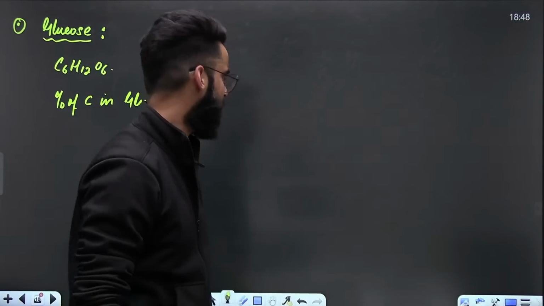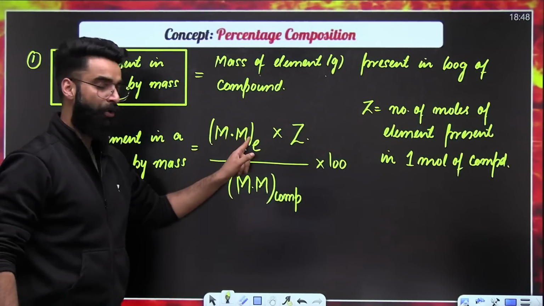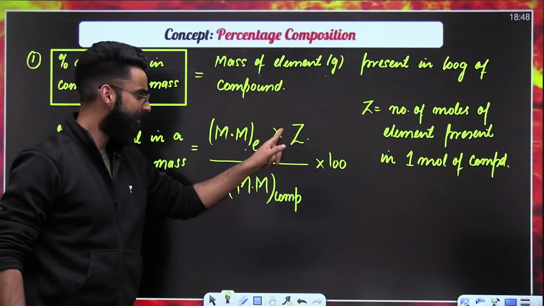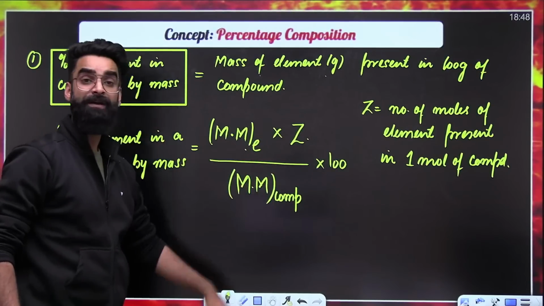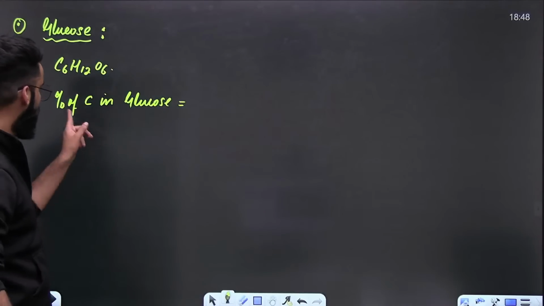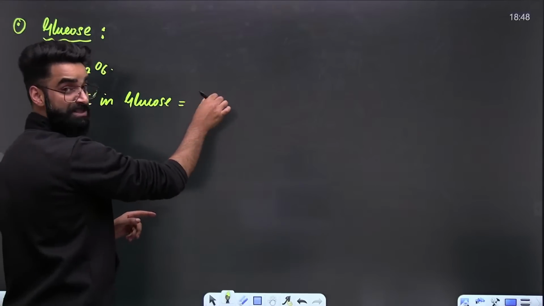How do we do that? We have got the formula. Formula is molar mass of the element multiplied by number of moles of element present in 1 mole of compound, divided by molar mass of compound. Percentage of carbon in glucose is equal to, first term is molar mass of element.